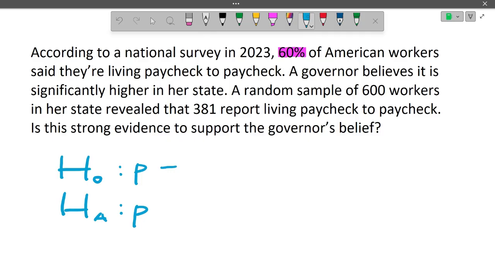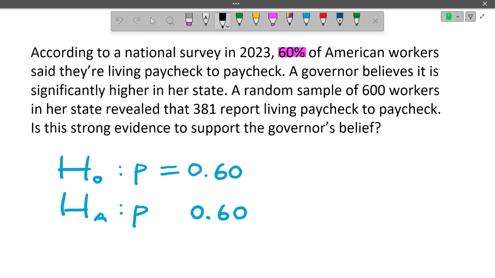So the national survey revealed that 60% live paycheck to paycheck. So that value 0.60, I'm going to write it as a proportion when I put it into the actual hypothesis statements, will be in both statements, the null and the alternative. The other thing that we need to determine is what our alternative hypothesis would say.